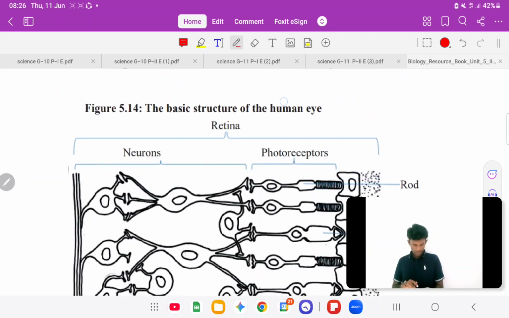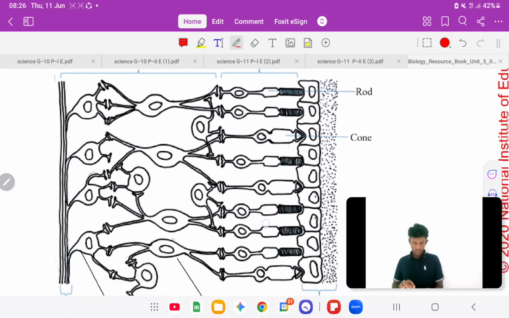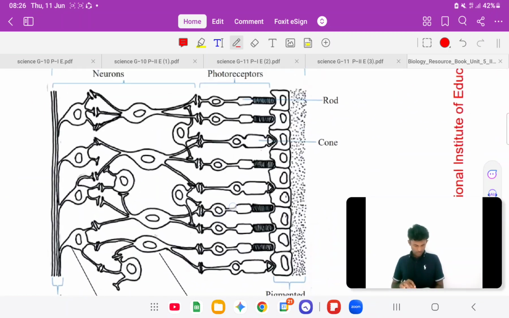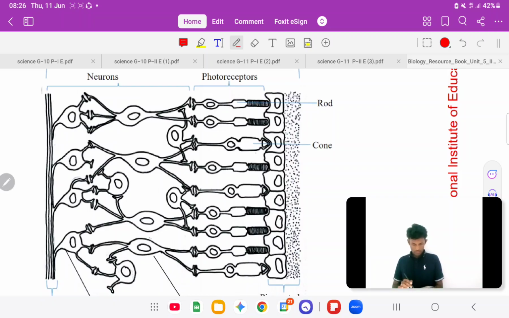In the retina's structure, first there are photoreceptors, two types: rods and cones. Rods have rhodopsin, cones have photopsin. Rhodopsin is involved in black and white and dark vision, and photopsin in bright vision and especially color vision.